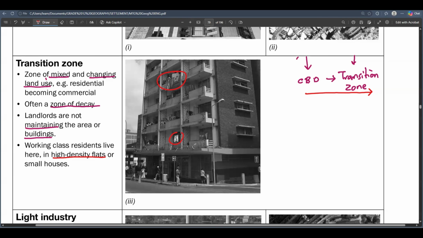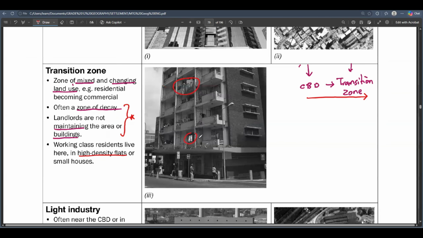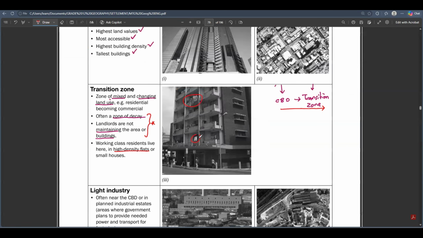It's known as a transition zone. But trust me, the properties of the transition zone include the fact that it is a zone of decay and it is not maintained by the landlords. So the transition zone is very decayed. The term decay simply means that the place is not maintained. The buildings are just not in a good state. They are dilapidated, if you want to use good English. So that's it about the transition zone.